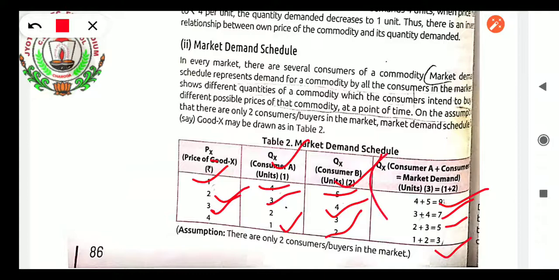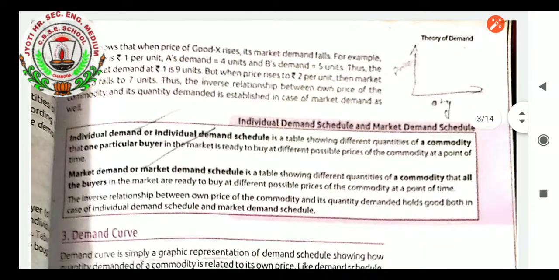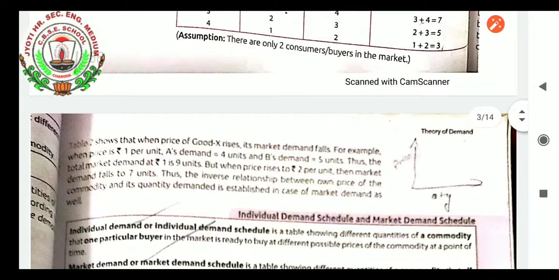So this is what we have learned, the market demand schedule. What is it? Market demand schedule, because here we are learning about the number of consumers in the market. Table 2 shows that when the price of good X rises, its market demand falls. For example, when the price is rupees 1, A demands 4 and B demands 5, that is 9 units.